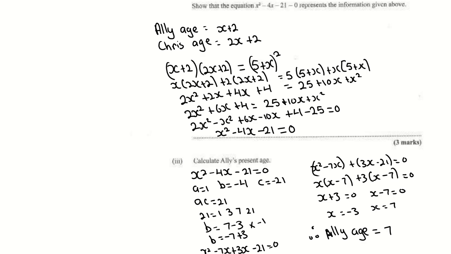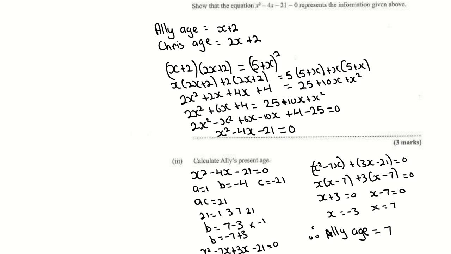This one here, you don't need to expand. If you remember perfect squares, you find 5 squared, which is 25, and x squared, and then you multiply 2 by 5 by x, which is 10x. So I did not have to do all of this. If I remember my perfect square, I can multiply this very quickly. Group like terms, and when you do all of that, you get what they have here: x squared minus 4x minus 21 is equal to 0.